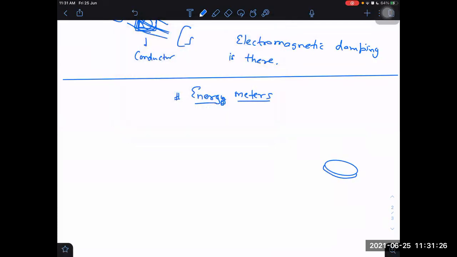There used to be a rotating coil, and this coil rotates according to the power consumption. If we consume more power, then the coil will be rotating more and it will be causing more number of turns. As a result, the reading will be increased. Something like that was there.